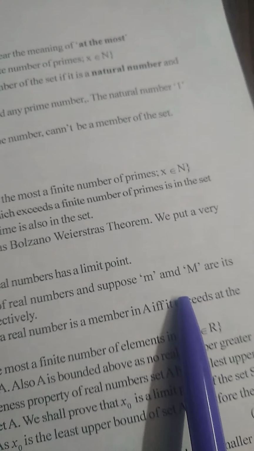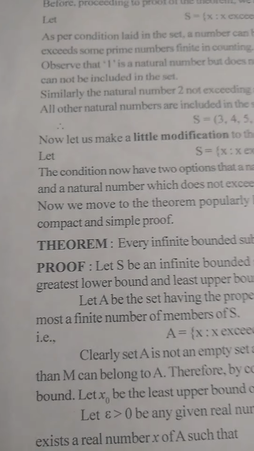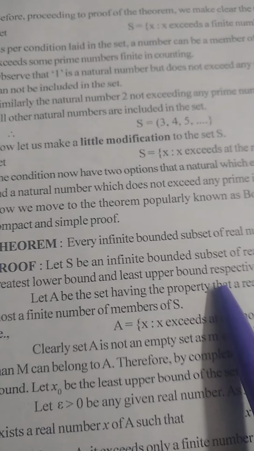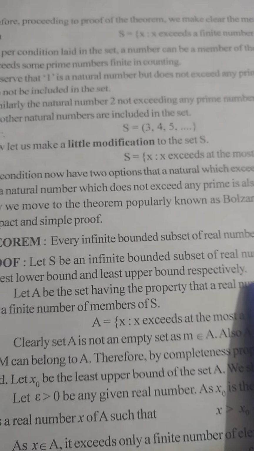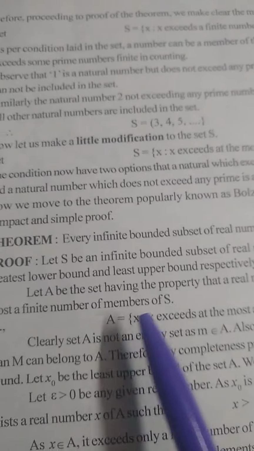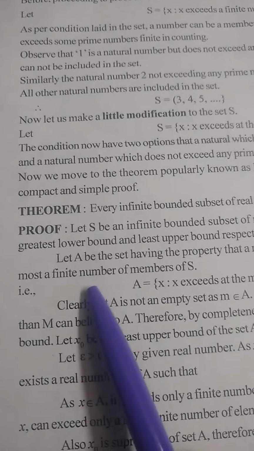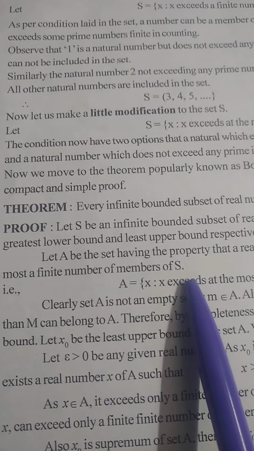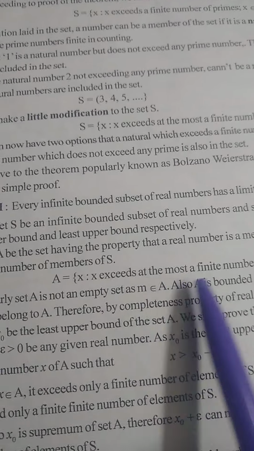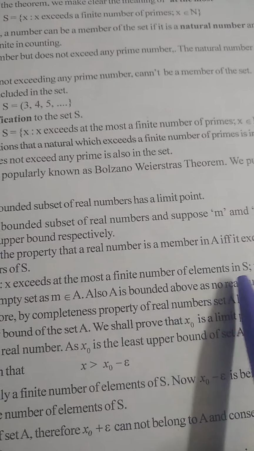Let S be an infinite bounded subset of real numbers, and suppose that small m and capital M are its greatest lower bound and least upper bound respectively. Let me construct another set. Let A be the set having the property that a real number is a member of A if and only if it exceeds at the most a finite number of members of S. That means A is the set of X such that X is a real number and it exceeds at the most a finite number of elements in S.